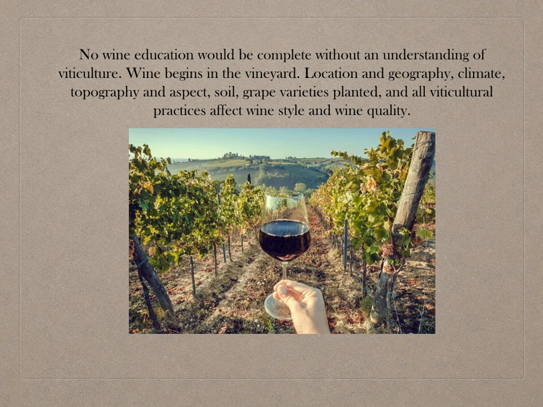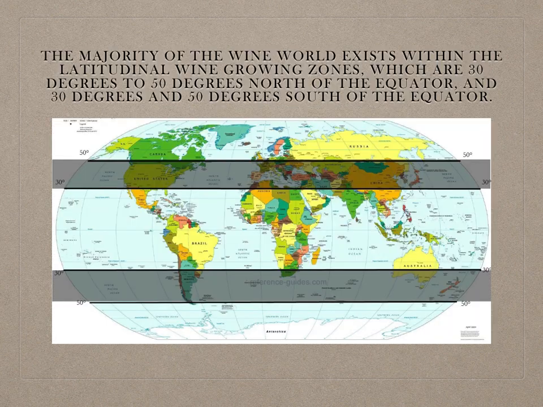Location and geography, climate, topography and aspect, soil, grape varieties planted, and all viticultural practices affect wine style and wine quality. The majority of the wine world exists within the latitudinal wine-growing zones, which are 30 degrees to 50 degrees north of the equator and 30 degrees to 50 degrees south of the equator.